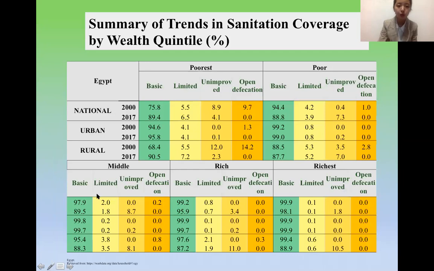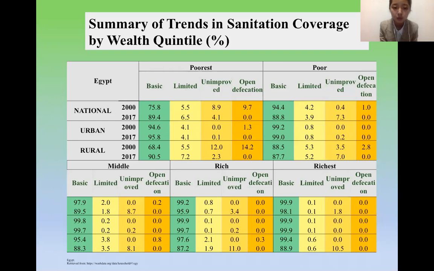And the next part will be the summary of the trend in sanitation coverage by various criteria. We also combine the national, urban, and rural, and we have divided the poorest, the poor, the middle, the rich, and the richest. We also have two different years, 2000 and 2070.